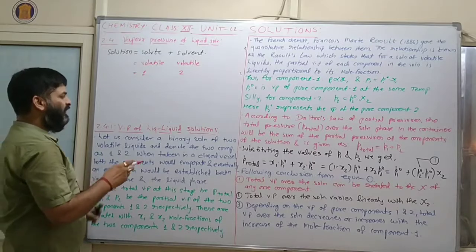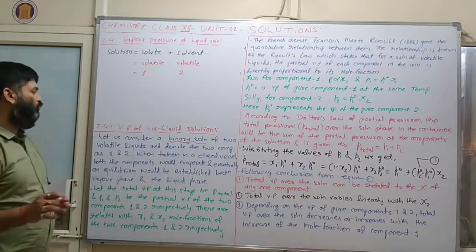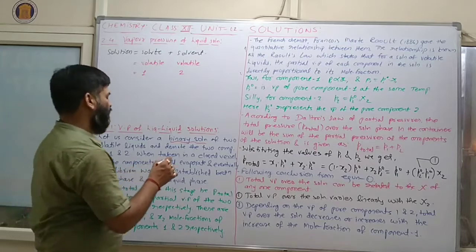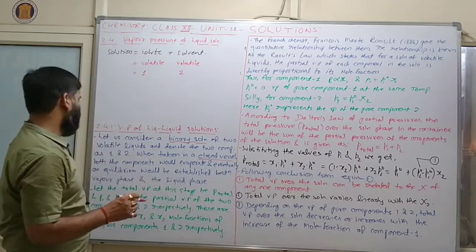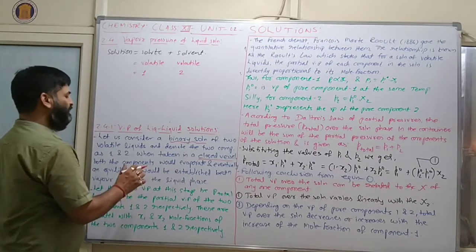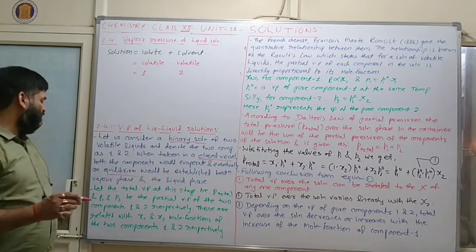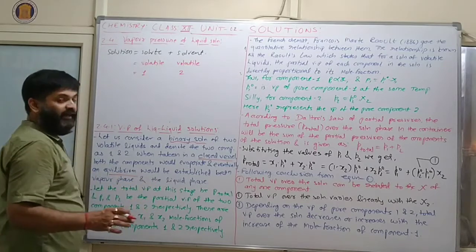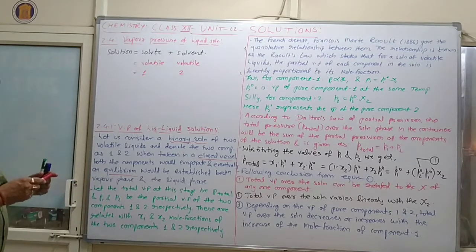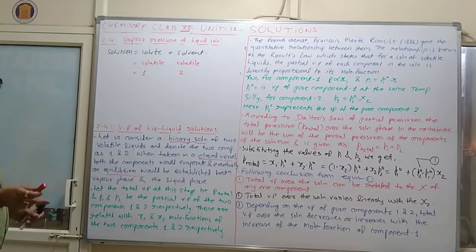When taken in a closed vessel, both the components would evaporate and eventually an equilibrium would be established between the vapor phase and the liquid phase. Clear? The vapor is formed from the liquid.